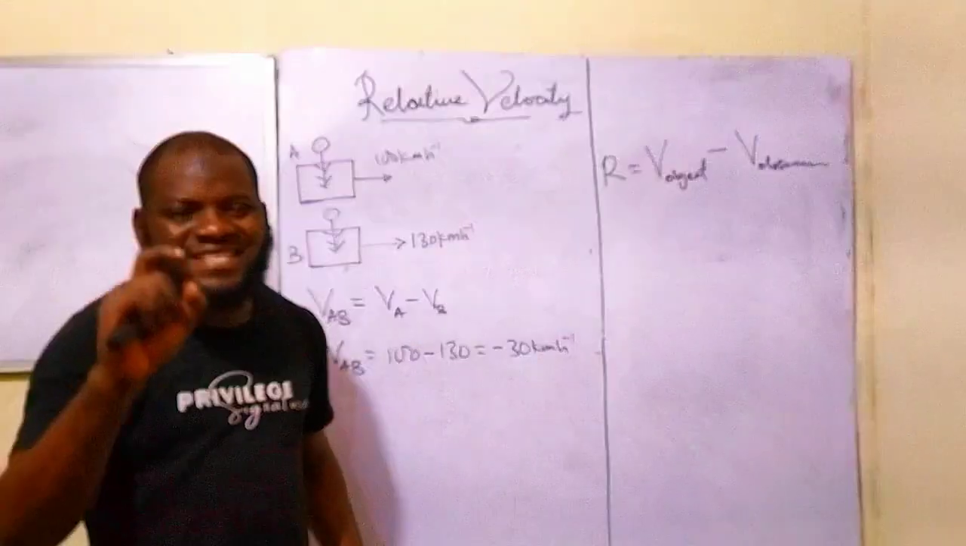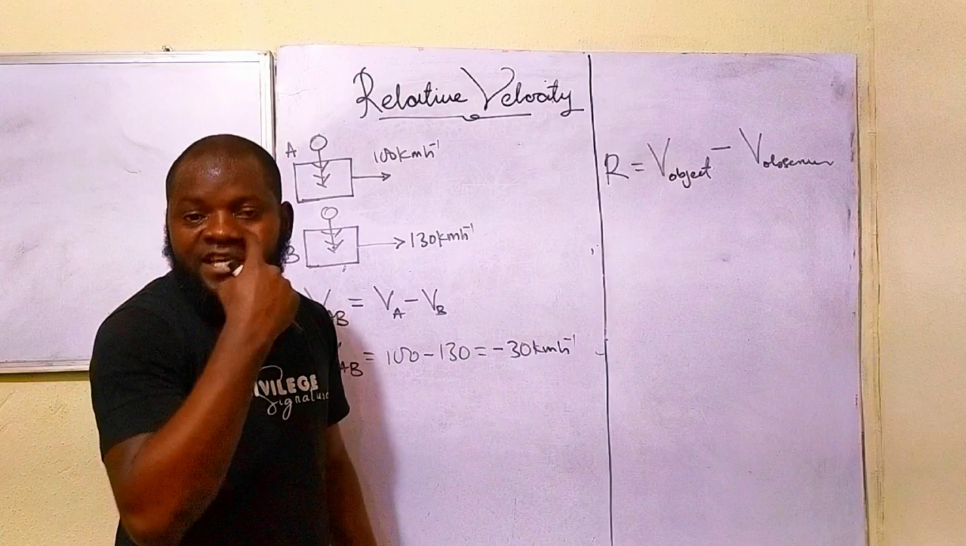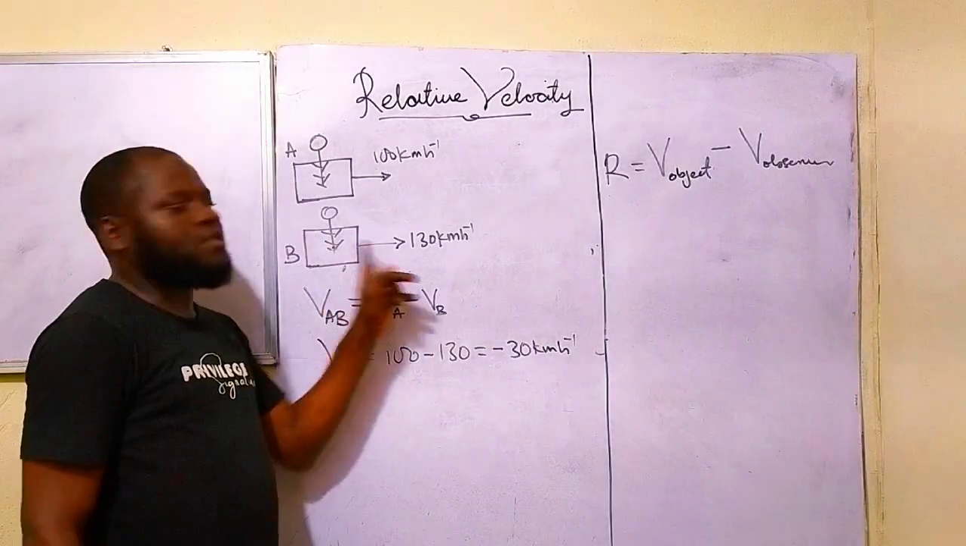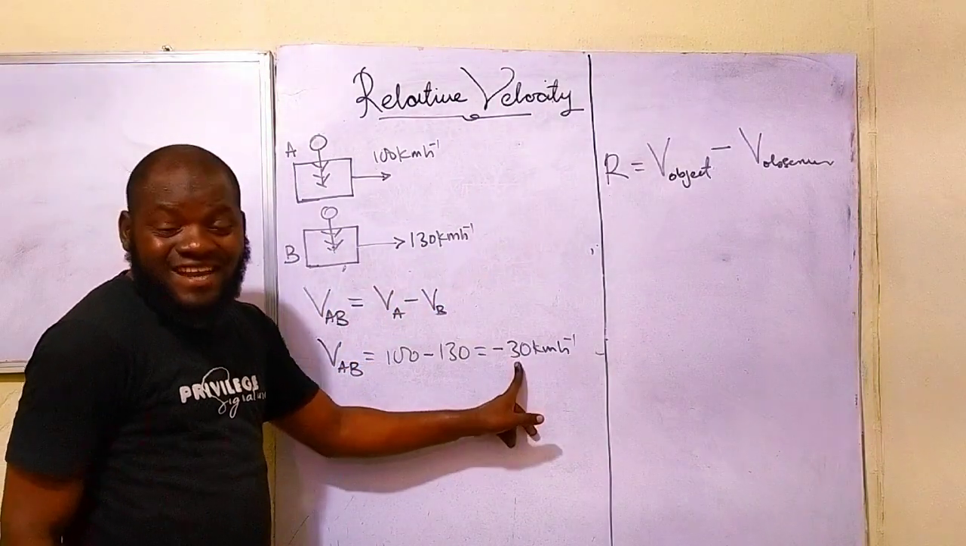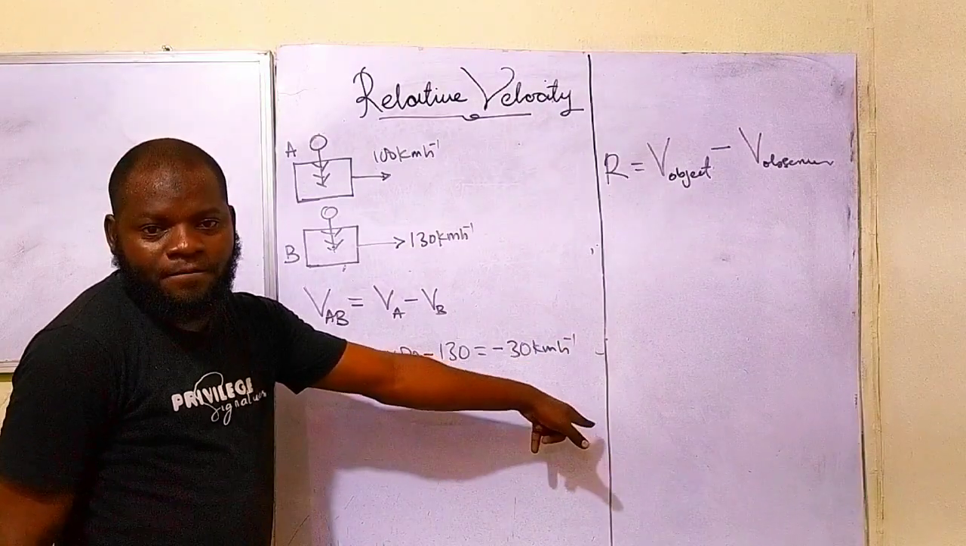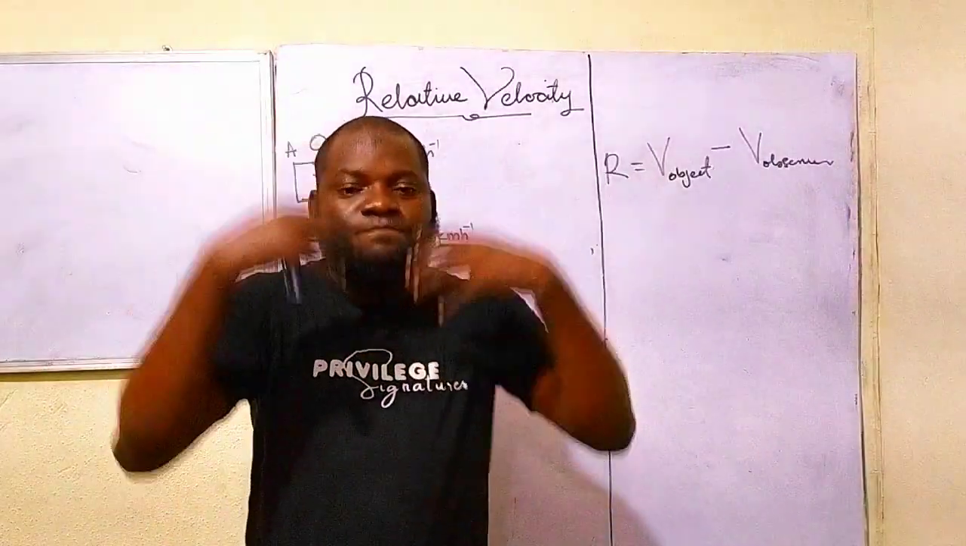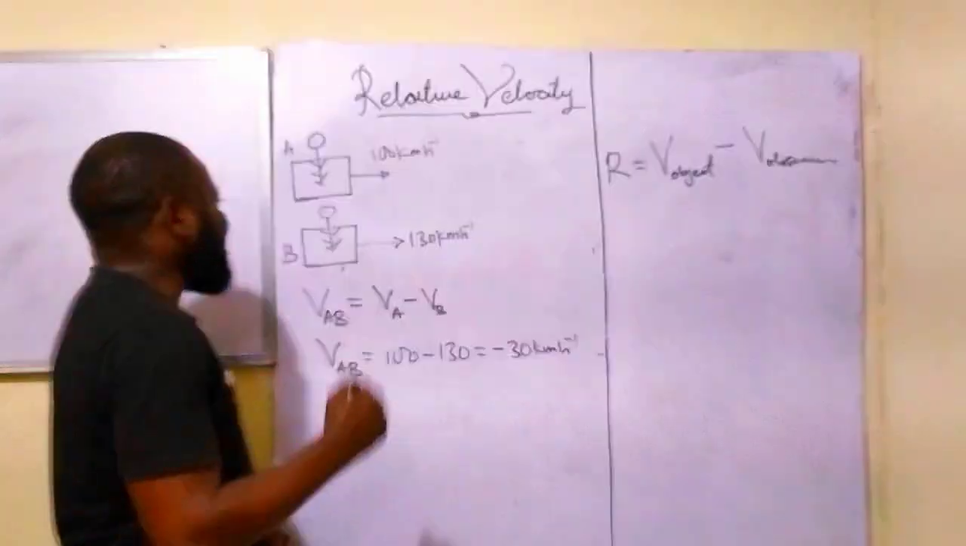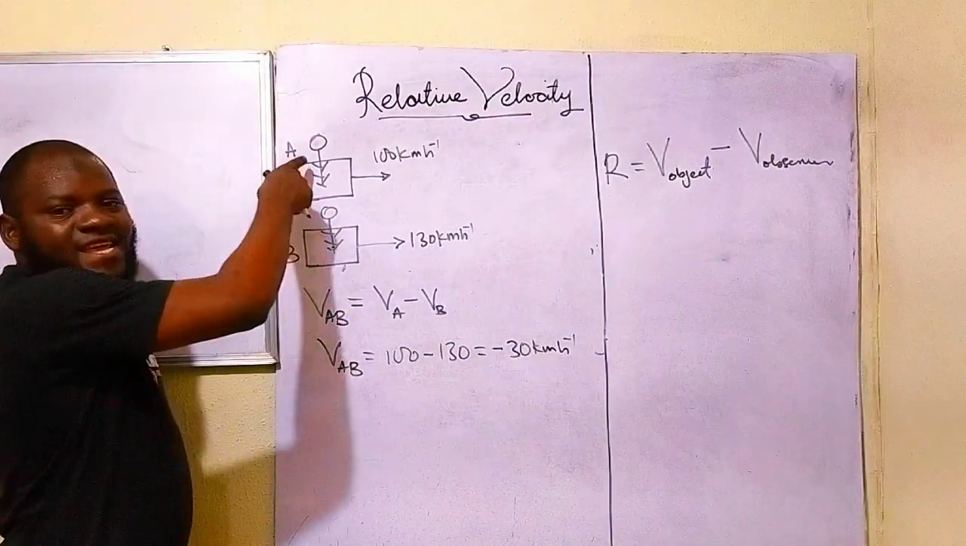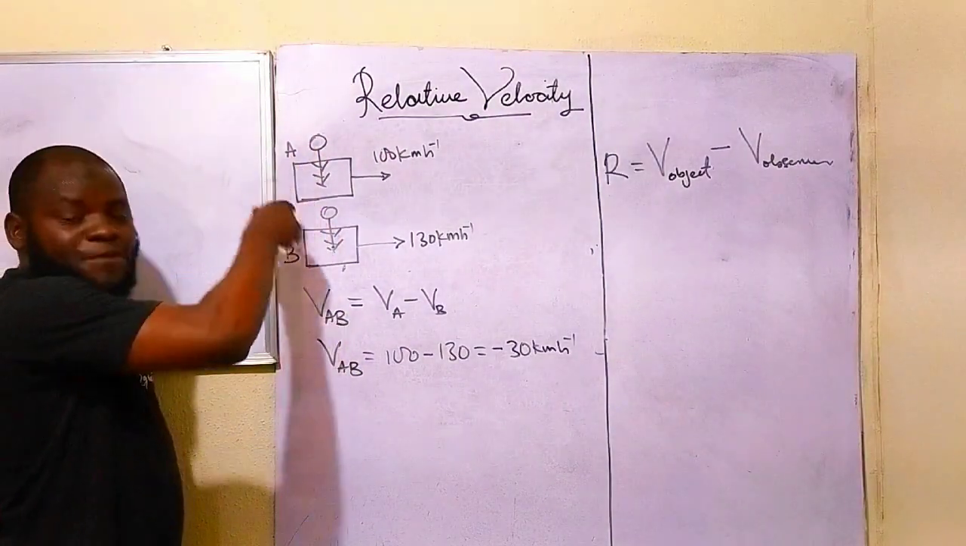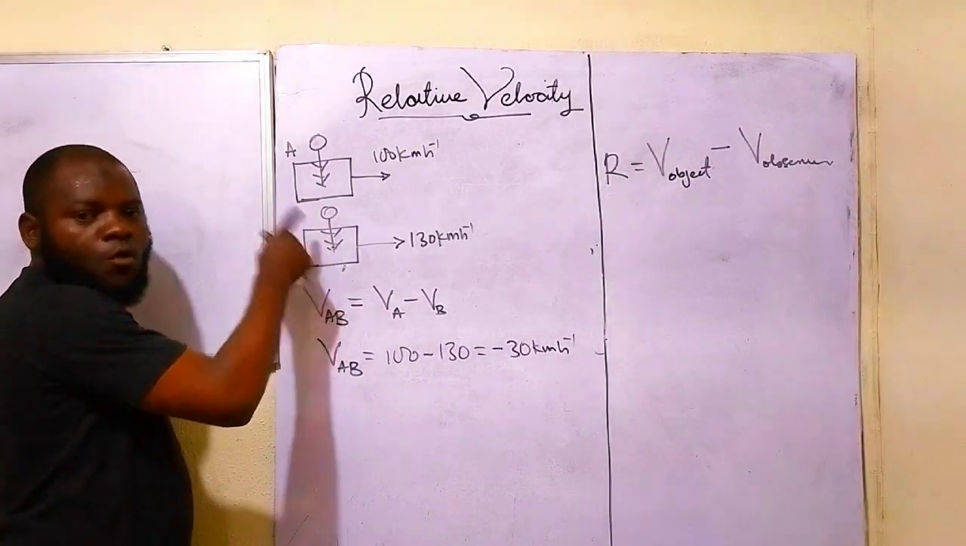But because the person that is particular about the speed is what? You, that you are inside the what? 130 kilometers. That's why the answer is what? Negative. Now, let us now say that it is me that I want to observe you. That is, the observer in A wants to measure the speed of the car B. What will be the result?